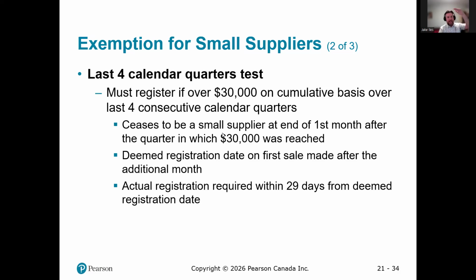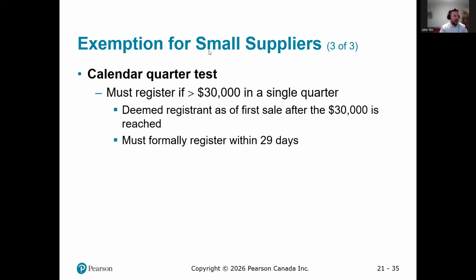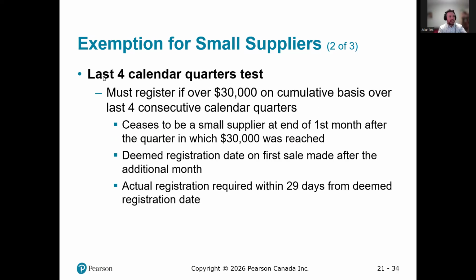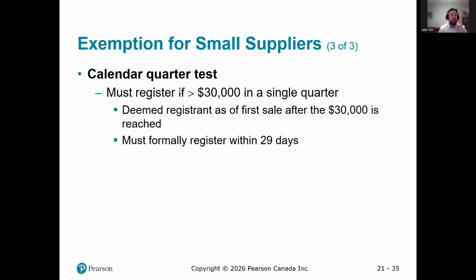So if a first quarter ends March 31st and you've reached over 30,000, you need to be registered before the end of April, that first month of the next quarter. We've gotten to the end of the quarter, we've hit our threshold, we have 29 days to get registered. Maybe in 4 consecutive quarters we never hit 30,000, but then in one particular quarter we hit $30,000.